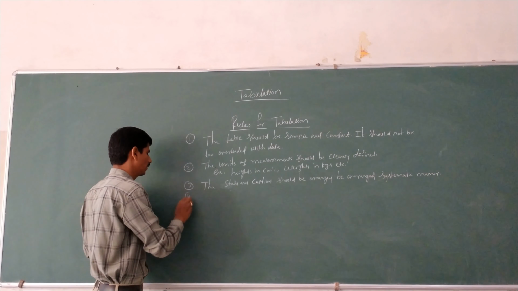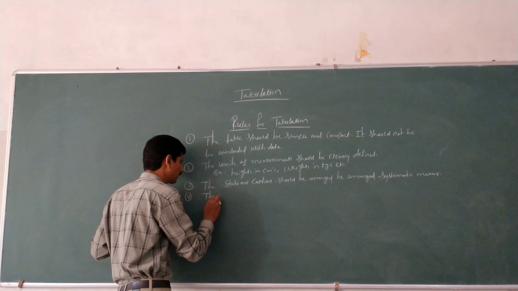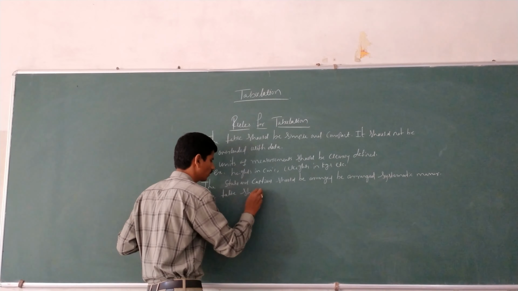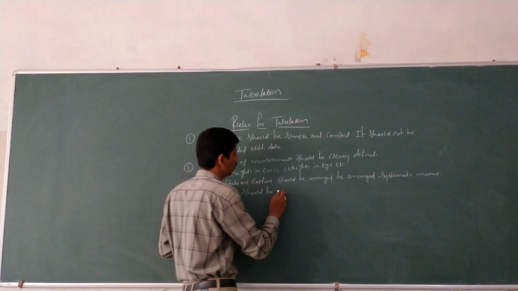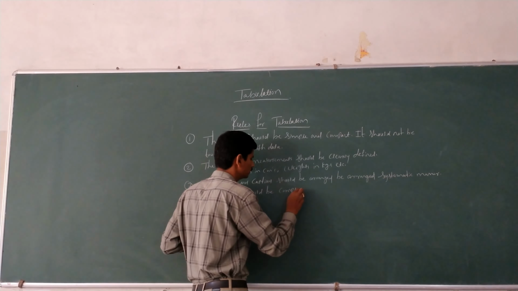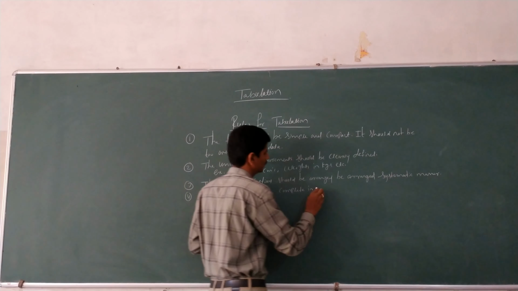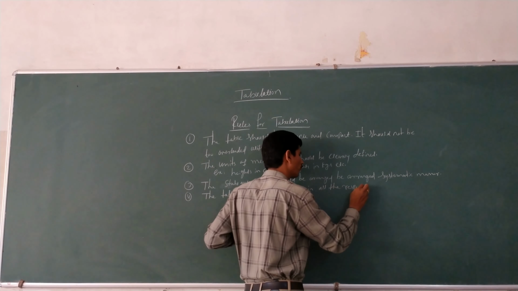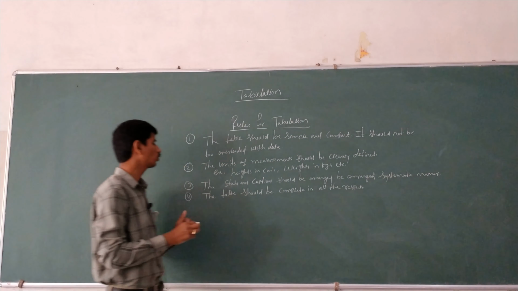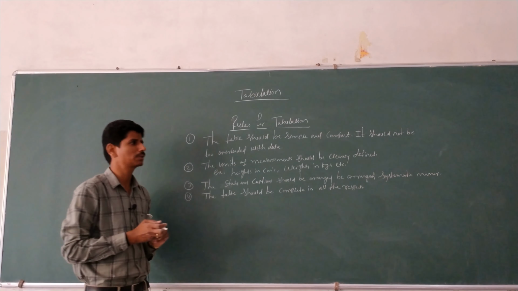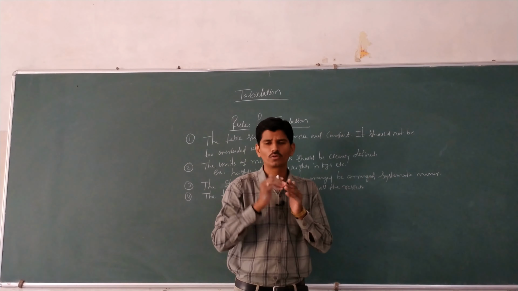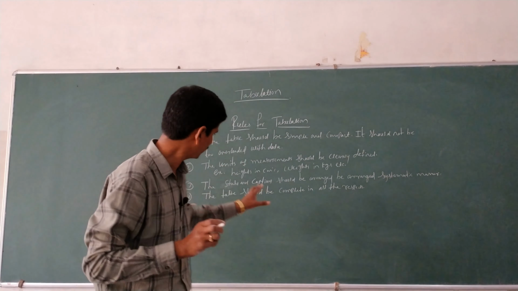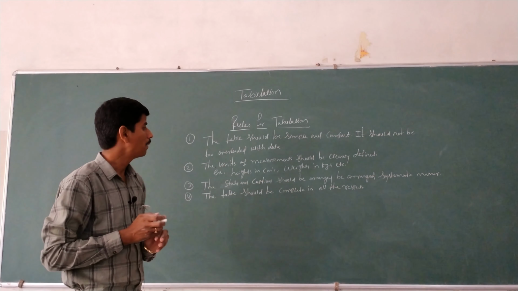The next, the table should be complete in all the aspects. See here, the fourth one is the table should be complete in all the aspects. Okay, the table must be filled up completely, not half and half. Okay, all the tables should be completely filled up. The table should be complete in all the aspects.